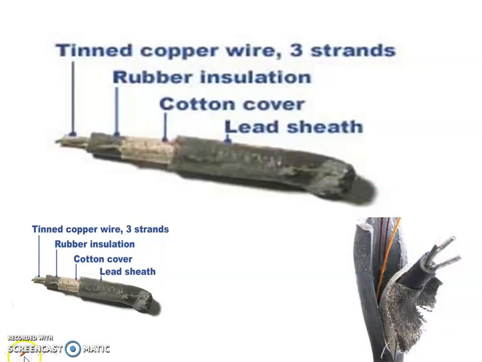This is a generalized construction of the lead sheeted wire. Tinned copper wire is there, then vulcanized Indian rubber insulation is there, then cotton covering is there, and then the lead sheet is there. This is the generalized construction of the lead sheeted wire.